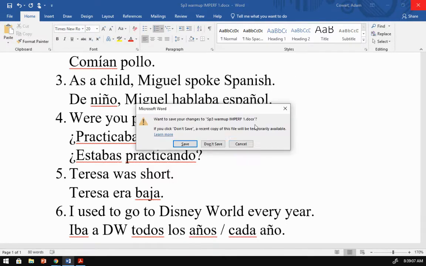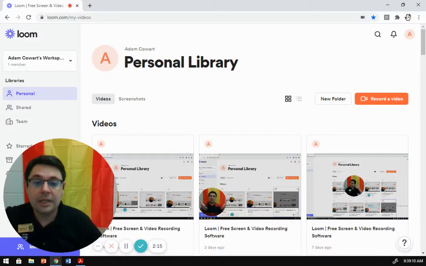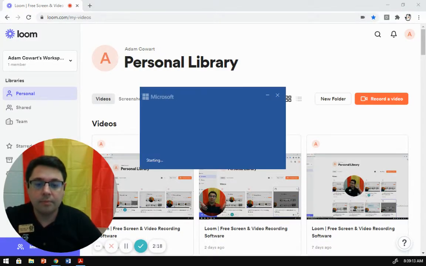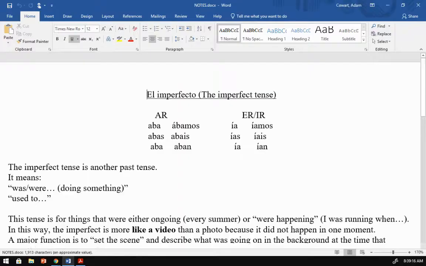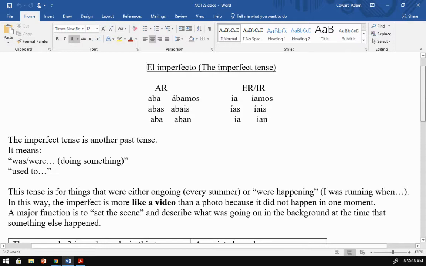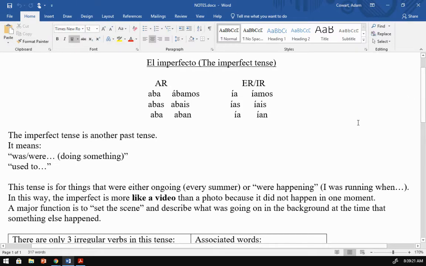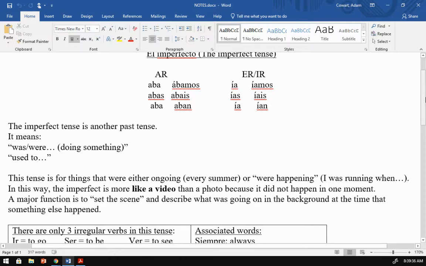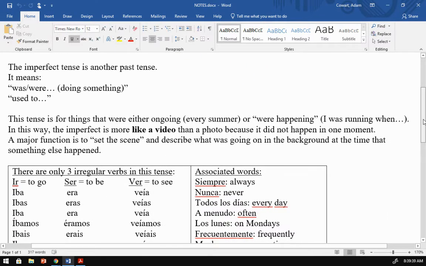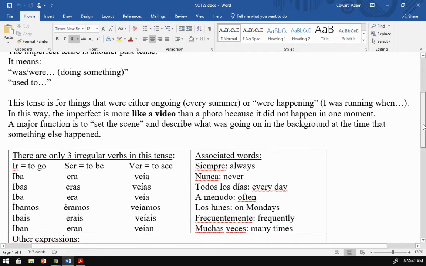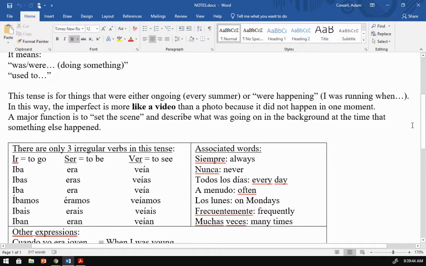Okay, now let's go over your notes on this. This is on a sheet that I am putting on Google Classroom. Okay, el imperfecto, the imperfect tense. Again, these are your endings. Aba, abas, aba, ábamos, abais, aban, ía, ías, ía, íamos, íais, ían. So notice nosotros will always have an accent mark, and all of these do as well. Okay, the imperfect tense is another past tense. The typical translation is was doing something, were doing something, or used to do something.